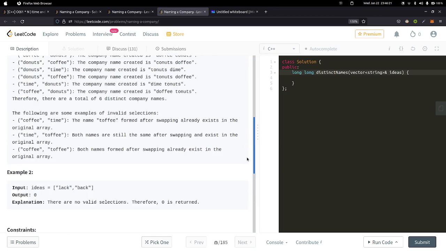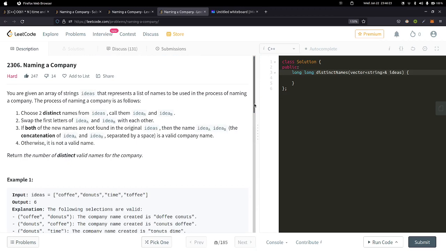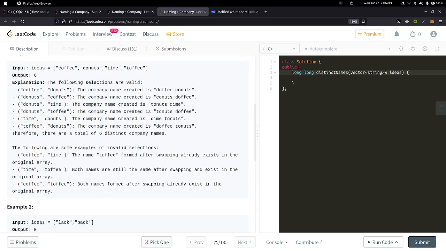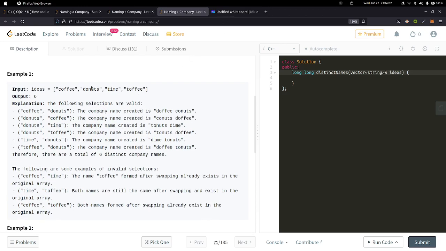The way we do order of n squared is we iterate over the array, and every time we meet a string, we either go to the right of the current index and check with what all strings we can pair this current string, or else we go to the left and check what all strings we can pair the current index with, and then we add to the answer, right?